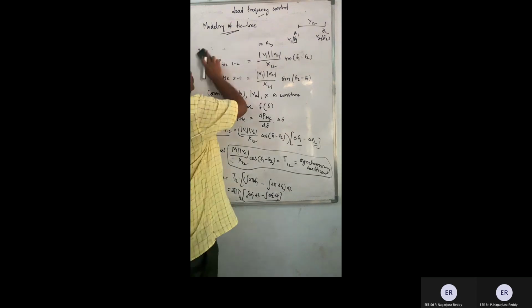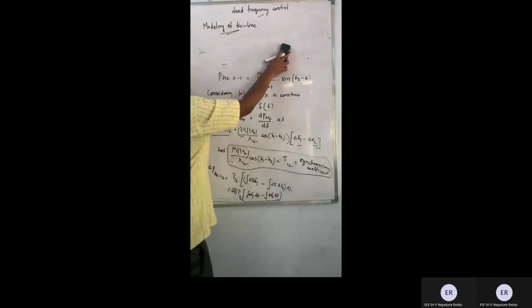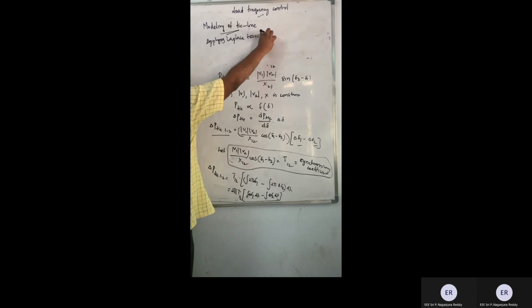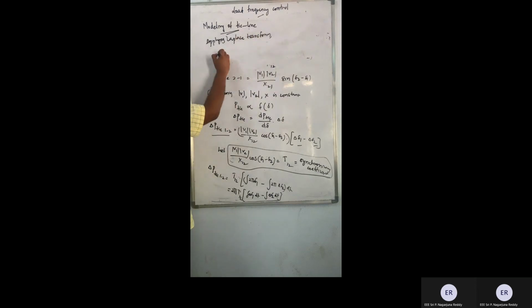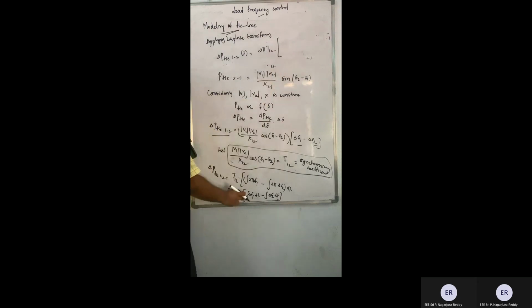Now let's model this into a control system representation. Now applying Laplace transform, delta P tie 1 to 2 of S is equal to 2 pi T12 into the integral, right?